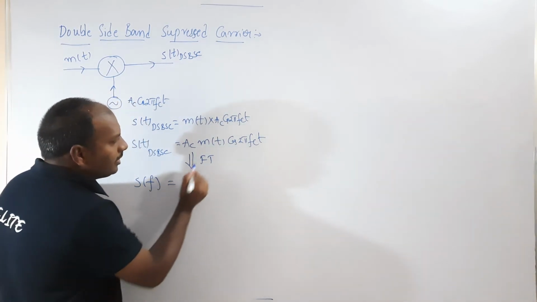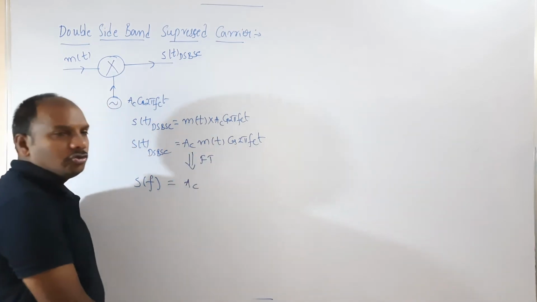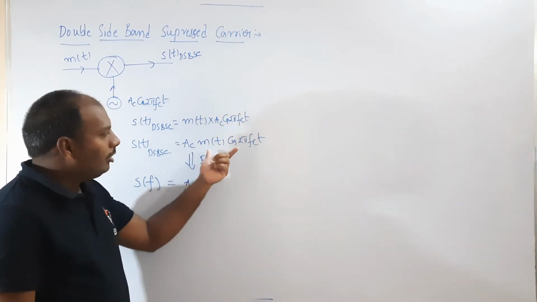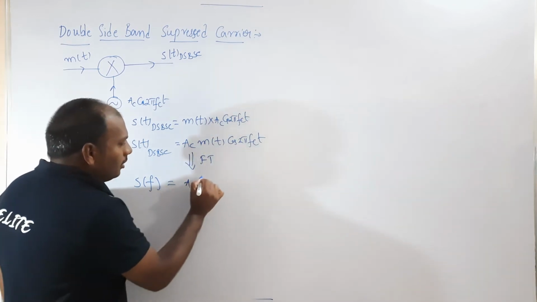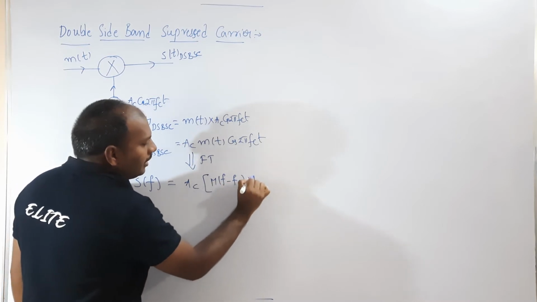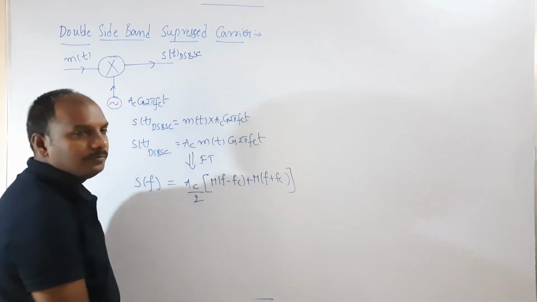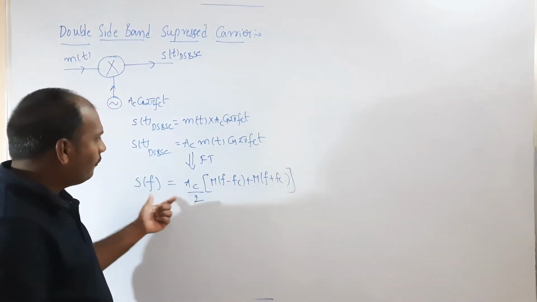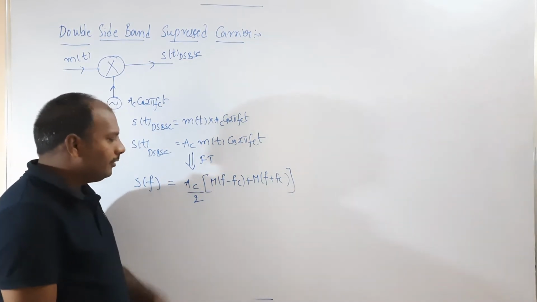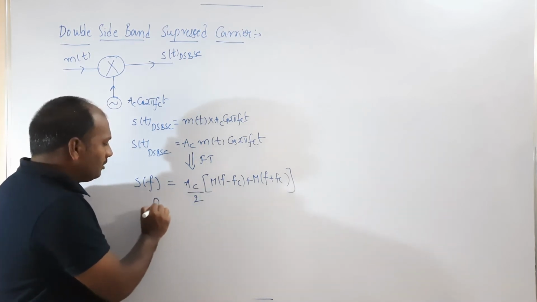So for S of t DSBSC, the expression is given as Ac m of t into cos 2 pi fc t. This is the modulation property in Fourier transform. If you apply the modulation property, this will be M of f minus fc plus M of f plus fc, divided by 2. So S of f is equal to Ac by 2 times M of f minus fc plus M of f plus fc. This is the frequency domain representation of DSBSC.